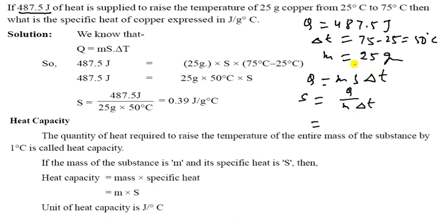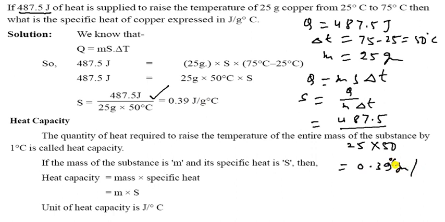Now put the value of this. Q is 487.5 and M is 25, and del T is 50, which is given here. So you can do the calculation, and that calculation gives 0.39. The unit is joule per gram per degree C. This is the unit of specific heat.